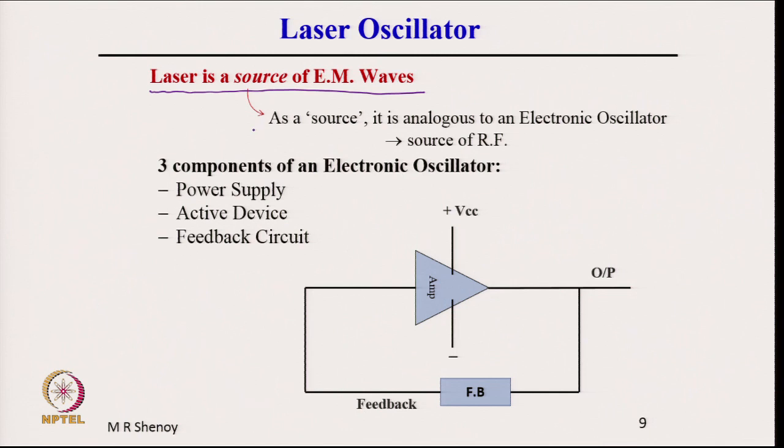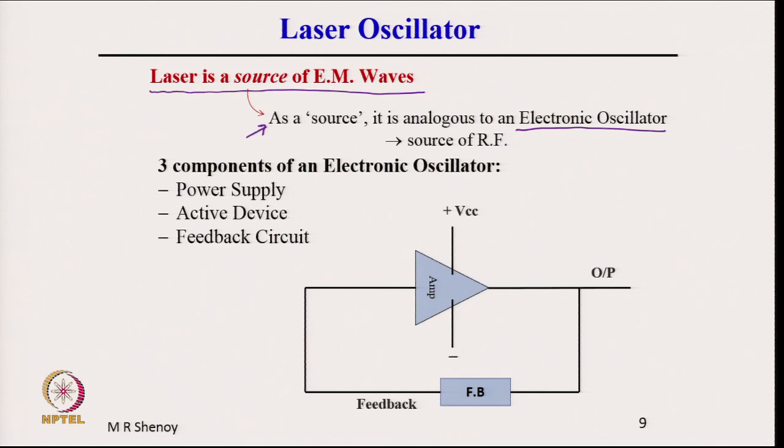As a source here, it is analogous to an electronic oscillator, which we widely use in electronics, which is a source of radio frequency, RF. Exactly like that, laser is a source of EM waves in the domain of optical radiation.